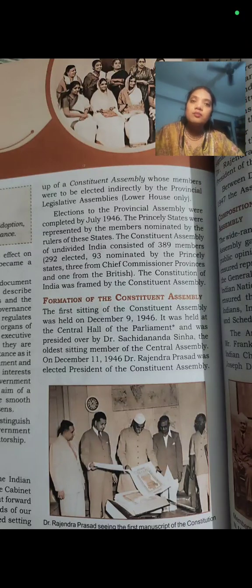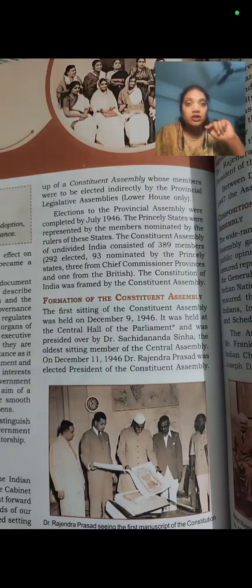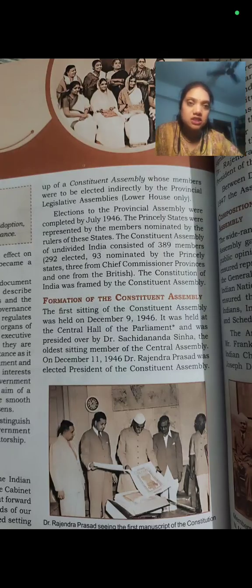You know why? Because whenever any meeting is organized, there has to be one president to preside over that particular meeting. Dr. Sachidanand Sinha was the oldest member, very age old. So that's why they decided he would become the president.